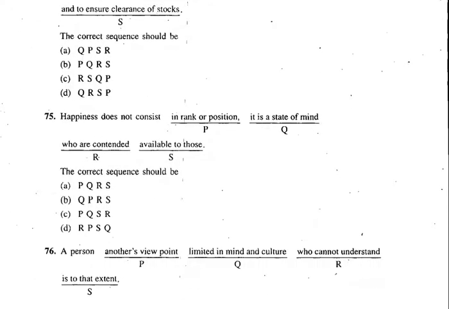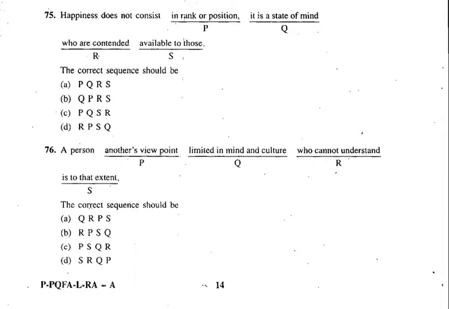That is the second question, so let's come to it. Happiness does not consist, now, in rank or position. It is a state of mind available to those who are contented. Now what clue can you have here? That is the question. The options given are PQRS, QPRS, PQSR and RPSQ.